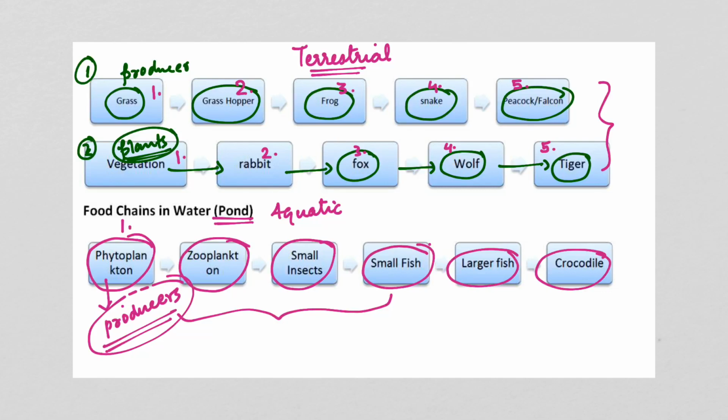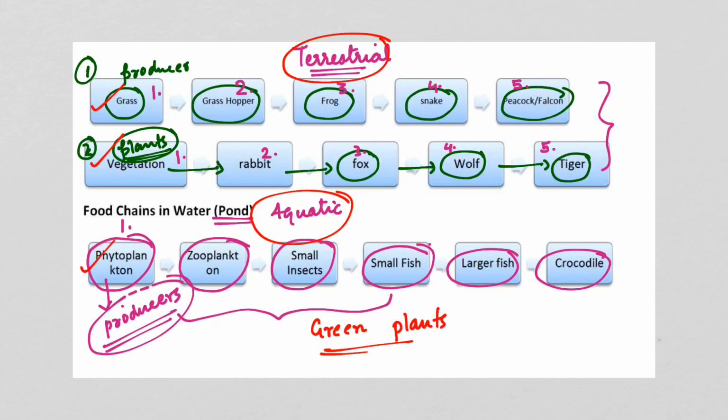Now what is common in case of the terrestrial and aquatic food chain, in all three of these examples, is that all of them begin with green plants. So the beginning is with green plants or the producers, and that is why it is called a grazing food chain. I hope you got what is meant by grazing food chain. A grazing food chain is nothing but a food chain which begins with the green plants in the first trophic level. This is called a grazing food chain. So I hope that is clear for you.